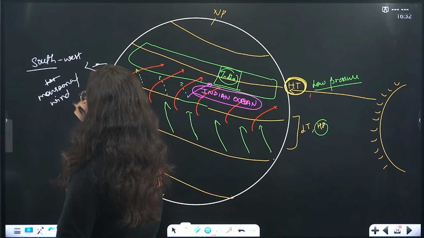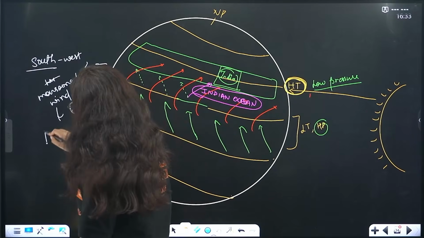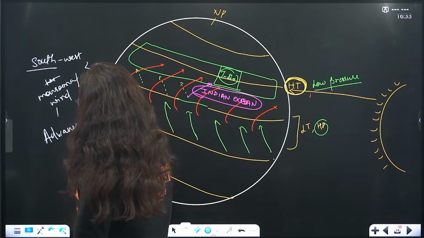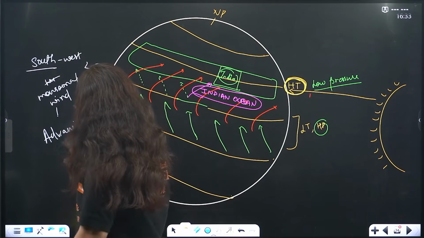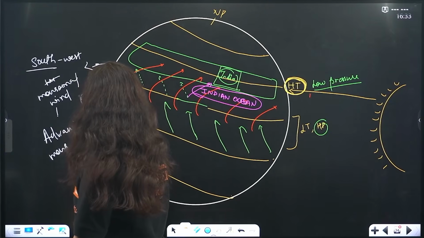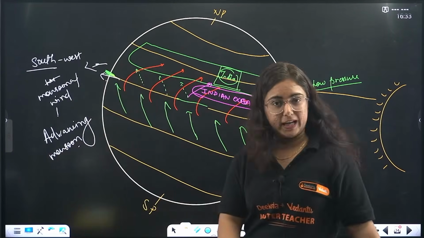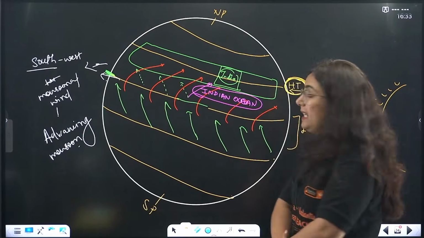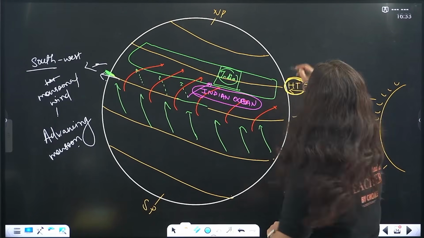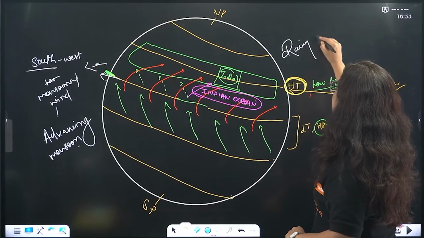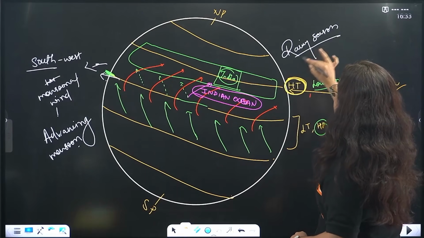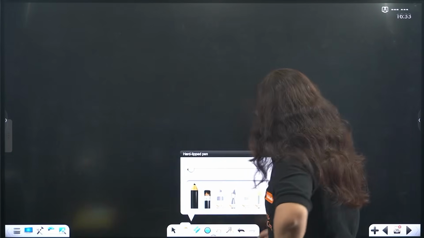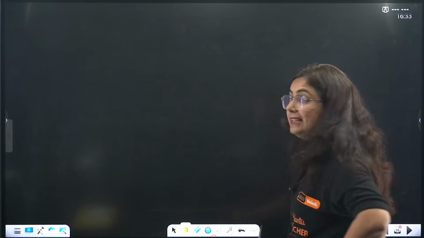Monsoonal winds just after the summer, and hence creating what? This is known as advancing monsoon. Southwest winds bring moisture along with them, and hence create the advancing monsoon. This is how the rainy season happens in India. But ma'am, then how does the retreating monsoon happen in India? We will tell that also.